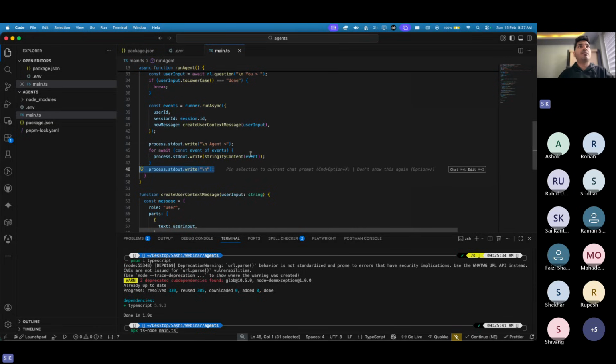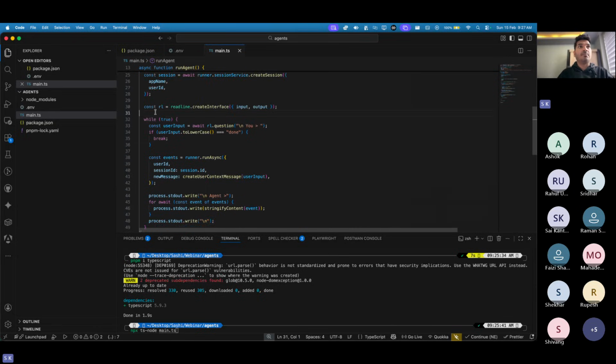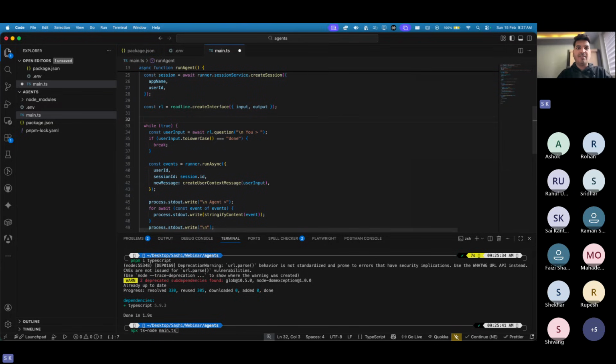So that, what I can do before I start the message is maybe say, hey, the user message got started or something like that. Let's try to add console.log. We can say chat has been started. Chat started. Maybe we can say type done to exit.